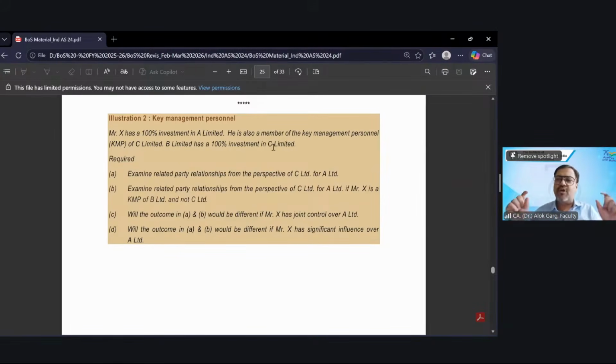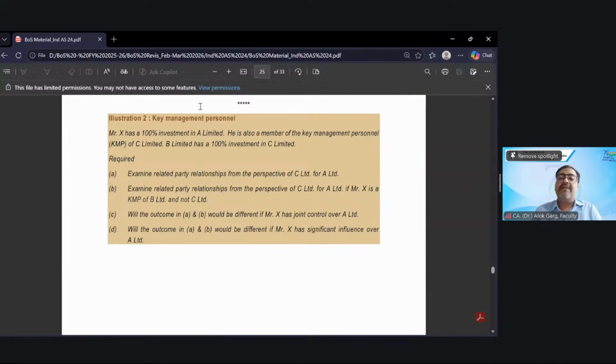What is the common connect between C Limited and A Limited? C Limited is having a subsidiary B Limited, and in B Limited, there is a KMP who is controlling A Limited, right? So the KMP of B is controlling A Limited. This is how C Limited and A Limited are connected.